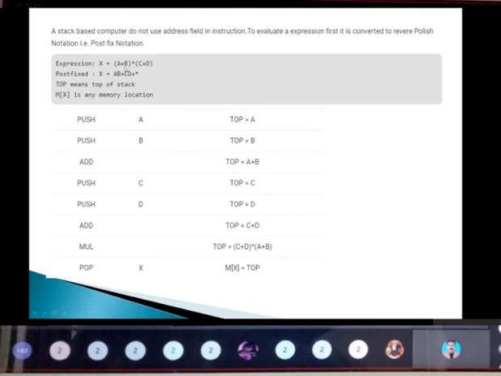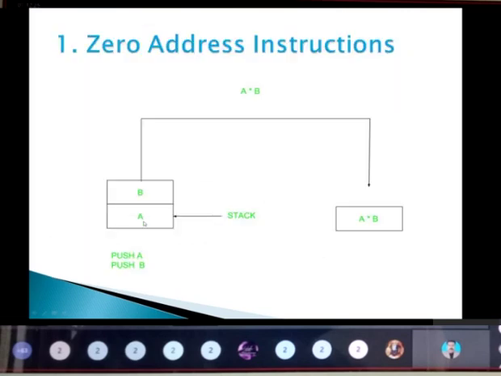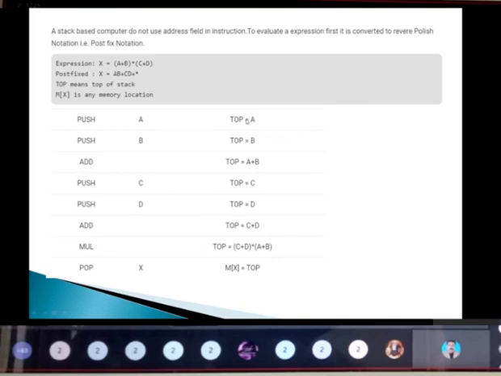First, for A plus B into C plus D, I push the operand A. If I push the operand A alone, the top will have A, so top equals A. Next I push B, so now the top will be B. Next I perform the addition operation, A plus B, so the top equals A plus B. Next I push C.